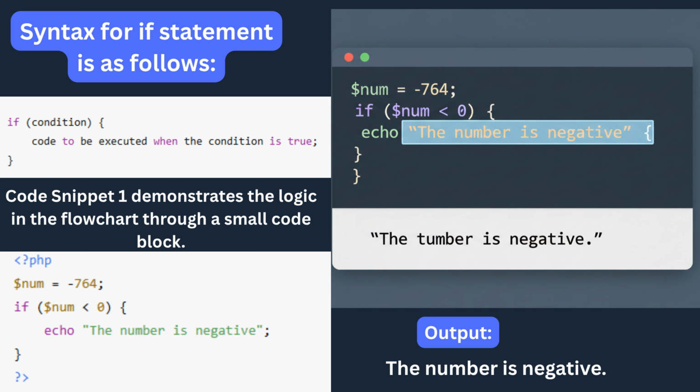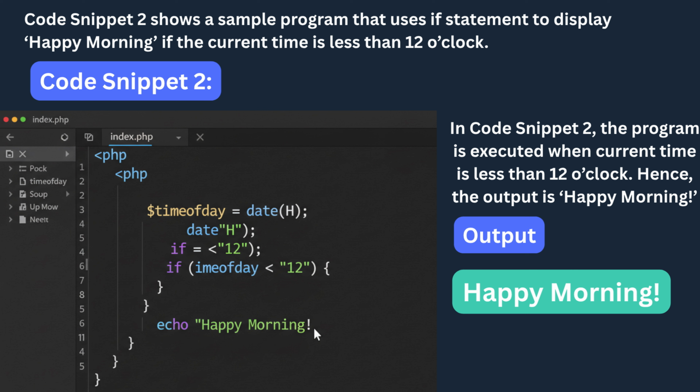This example reinforces how essential conditional statements are in programming. Even a single if statement can be used to validate user input, determine program behavior, or selectively execute instructions based on dynamic data. By practicing with such simple conditions, learners build a strong foundation for writing more complex decision-making logic later. Building on the earlier examples of the if statement, Code Snippet 2 introduces a slightly more practical and real-world scenario where conditional logic is used to check the current time.